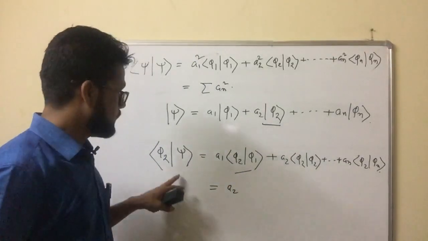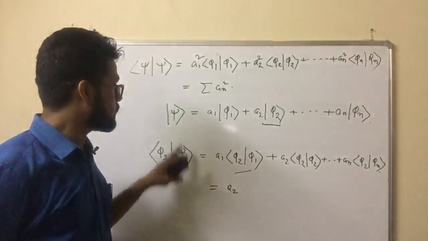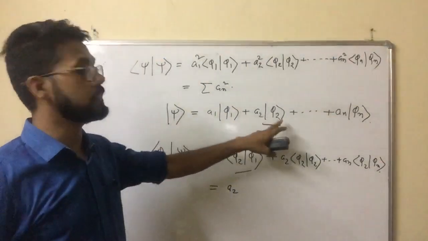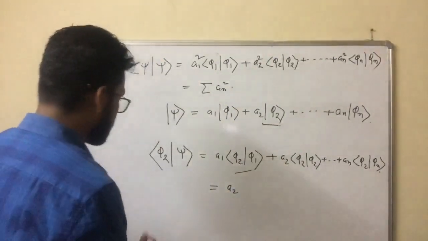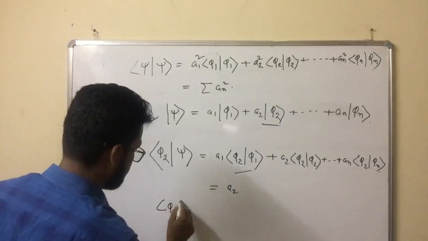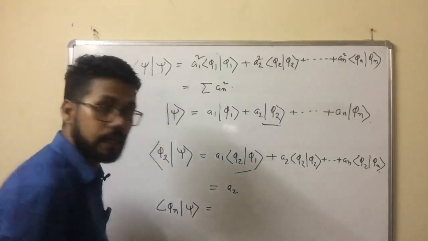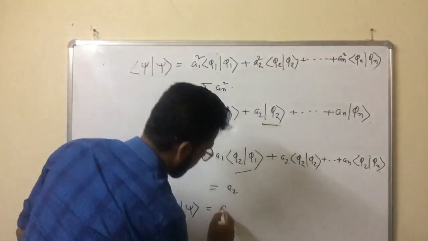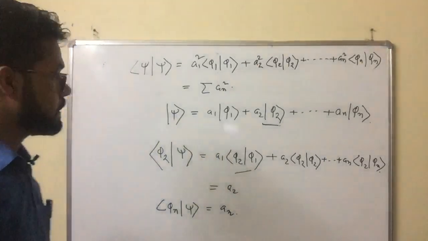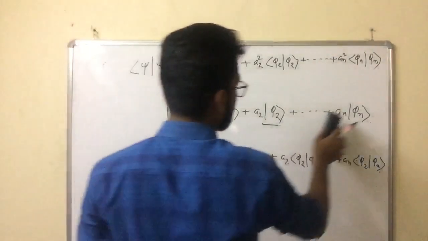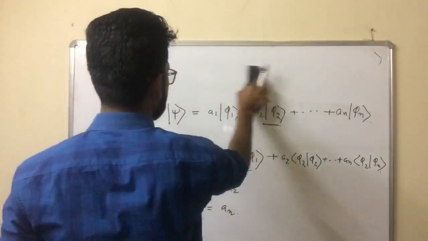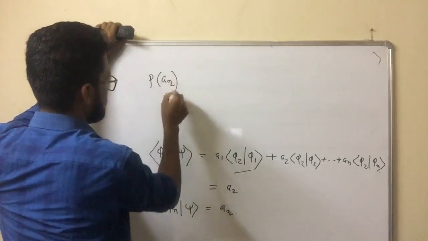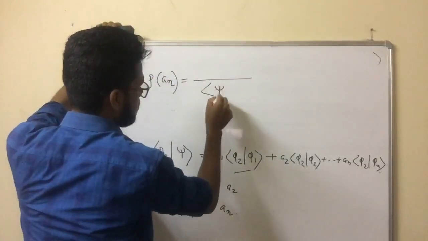This measures the probability of finding the system in state 2. Similarly, to find the probability in state phi n, I will multiply this function with phi n. All other terms will be 0, and I will get AN. So finally, what we understand is the probability of state AN, and this gives the total probability.